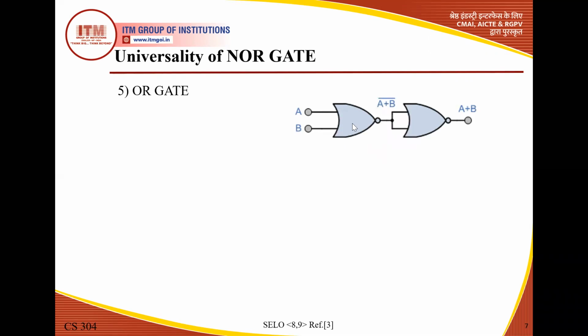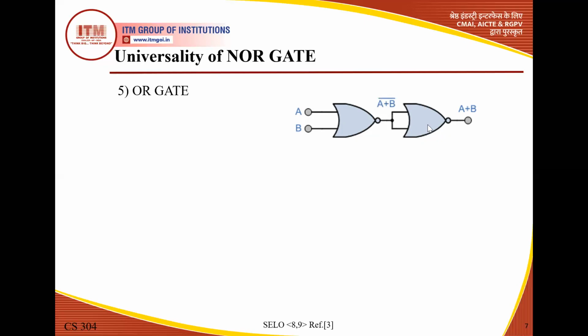If we are using these two NOR gates in such an arrangement, this is equivalent to OR gate because the output expression is A plus B, and this output expression belongs to OR gate. So here, what is the arrangement? This is NOR gate number 1. Here we have two inputs, and the output expression of NOR gate is the complement of OR gate. OR gate basically takes the sum of the inputs. So here the inputs are A and B. So this is the sum, and due to this bubble, or NOT gate, we are taking the whole complement. So this is complement of A plus B.